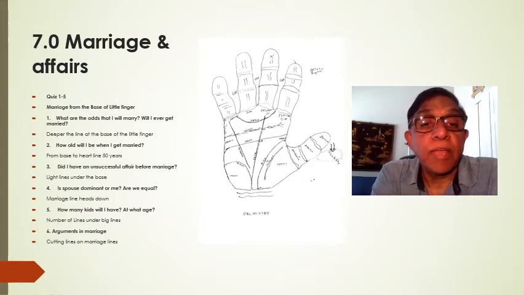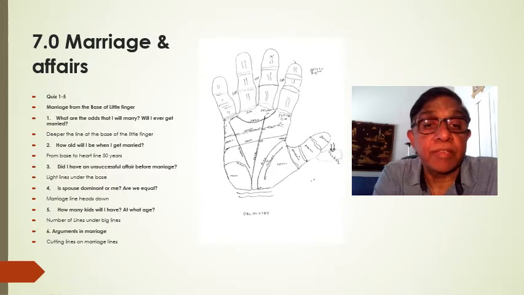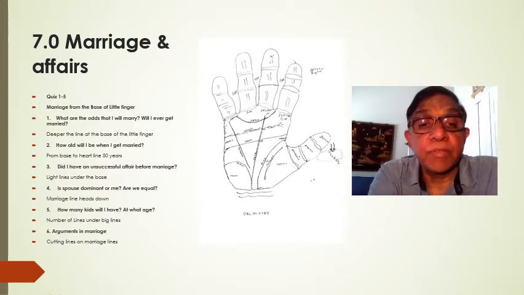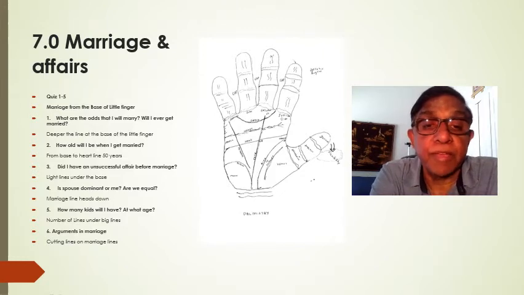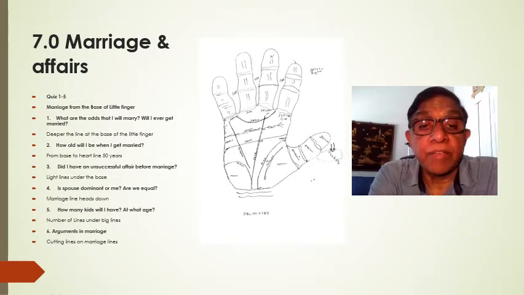How old will I be when I get married? That's again explained from the base to the heart line, 50 years. Did I have an unsuccessful affair before the marriage? There are some light lines under the base. If they exist, then yes, those are unsuccessful affairs.